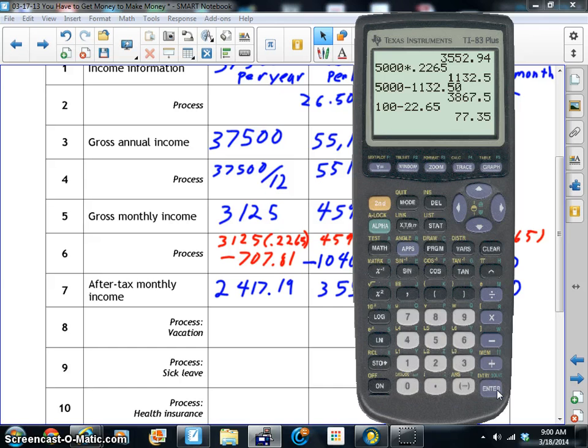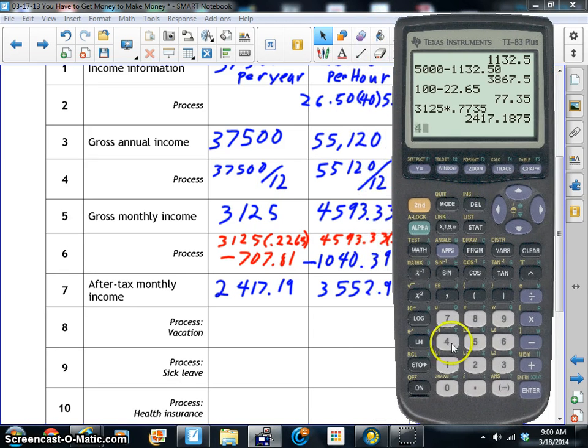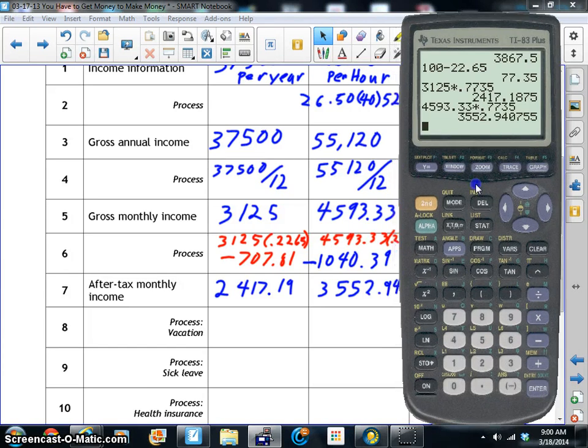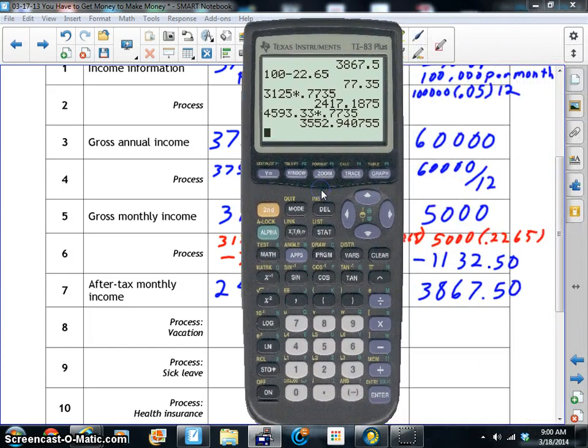This is the amount that's remaining. So for the first one, it's 3,125 times 0.7735, which comes out to your exact numbers. And you can do that for all of these. 4,593.33 times 0.7735. Same exact numbers. That's the fascinating thing about math and doing percentages. 5,000 times 0.7735, and there we go. We have the same exact numbers. So that's how you get that.